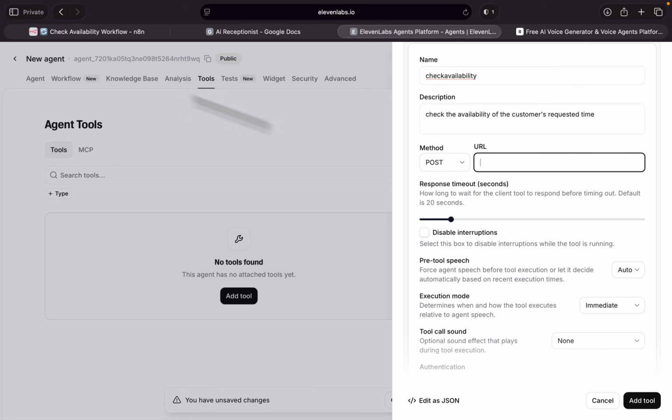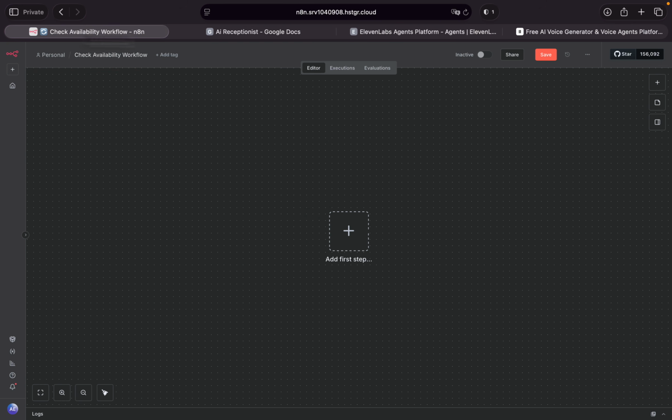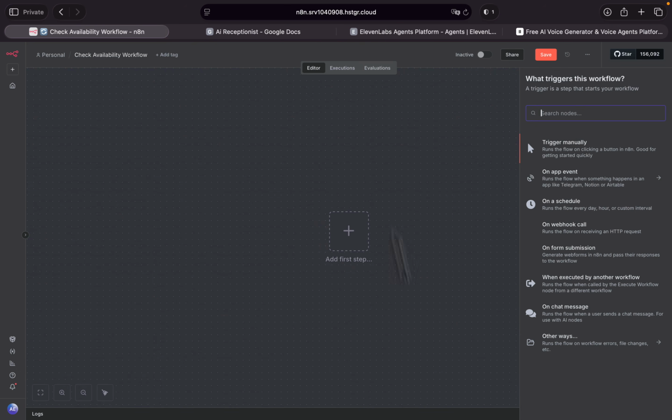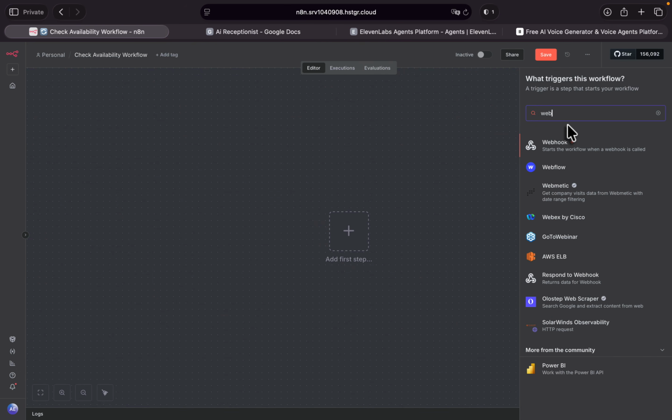Now, go to your n8n workflow. I've already recorded a video on how you can set up your n8n. There are many cheap options for setting up n8n. You can even use it for free. I've explained everything in that video. So if you don't have n8n, make sure to watch that video, set it up, and now you can follow along with me. To start everything, we need a webhook.